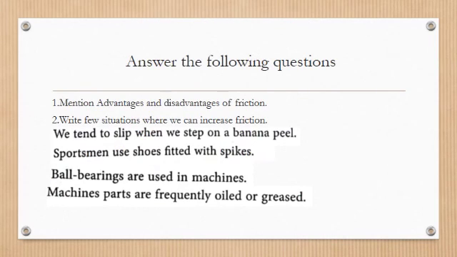Now answer the following questions. Mention the advantages and disadvantages of friction. Write a few situations where we can increase friction. Give reason: We tend to slip when we step on a banana peel. Sportsmen use shoes fitted with spikes. Ball bearings are used in machines. Machine parts are frequently oiled or greased. You have to write answers of these questions in your rough notebook.